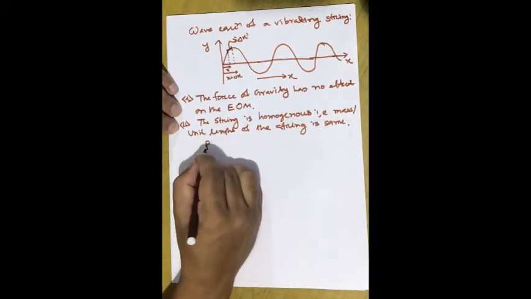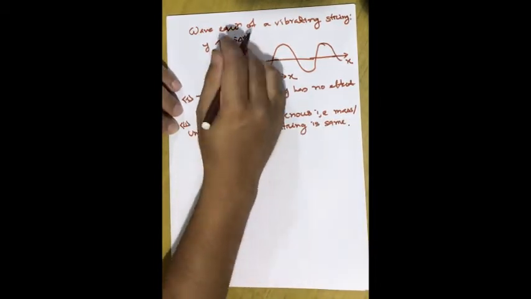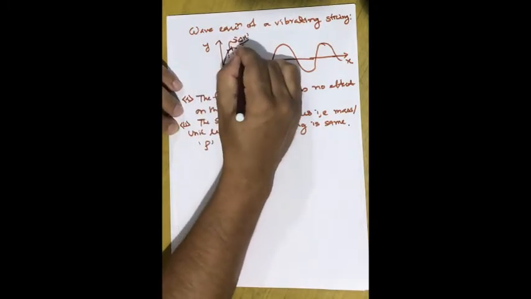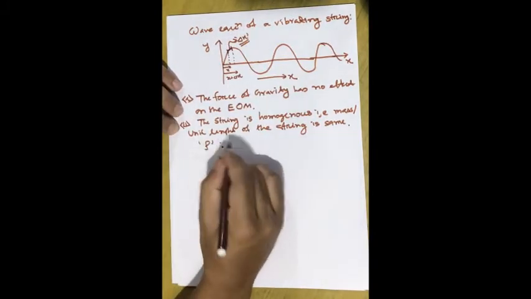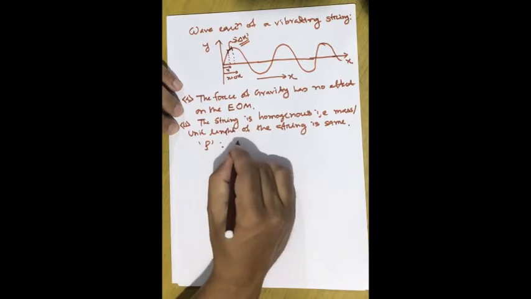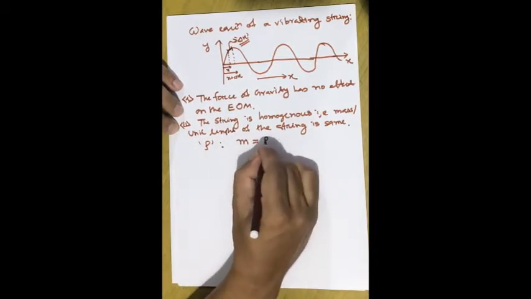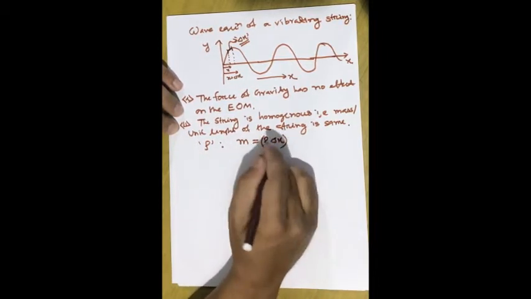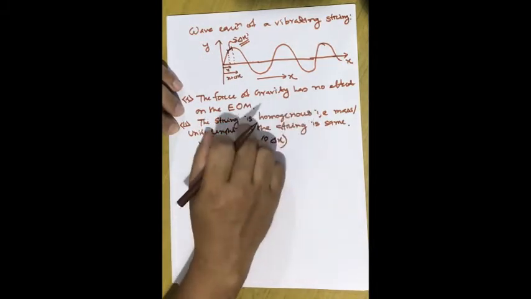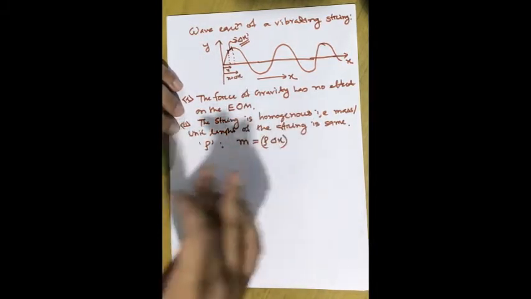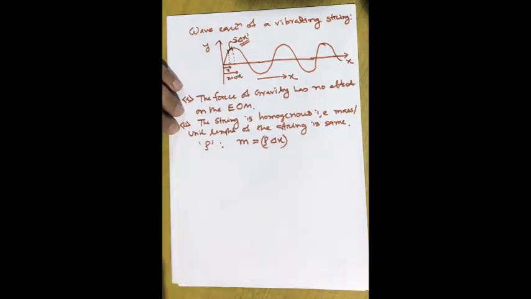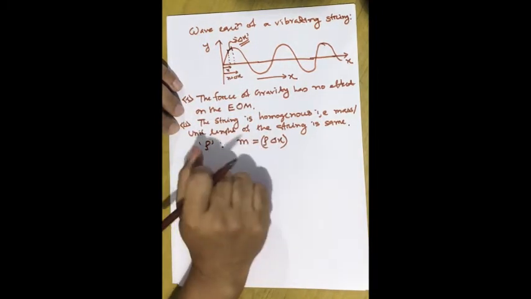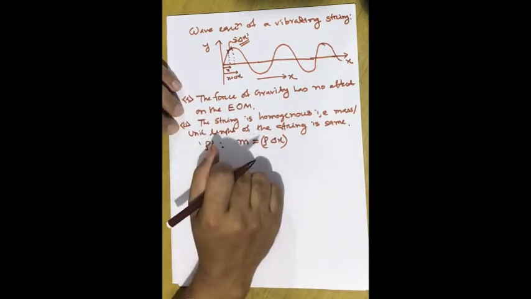So if rho is the mass per unit length of the string, and we consider an element delta x of the string, then the mass of that element delta x will be equal to rho into delta x. We can write this expression because we are considering that the string is homogeneous, that is, the mass per unit length is the same throughout the string. So this is the second assumption which we have made.